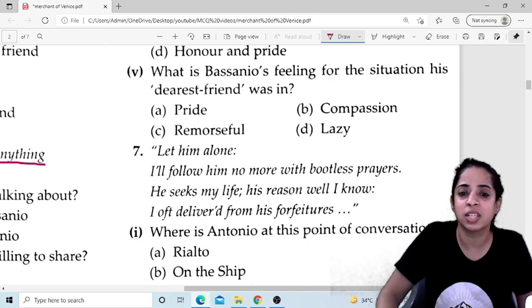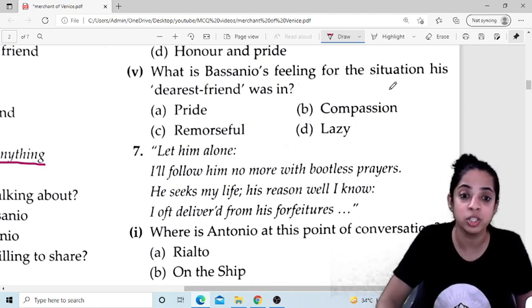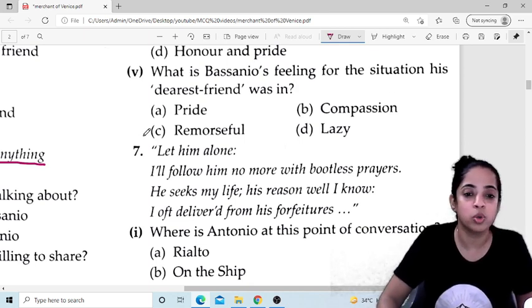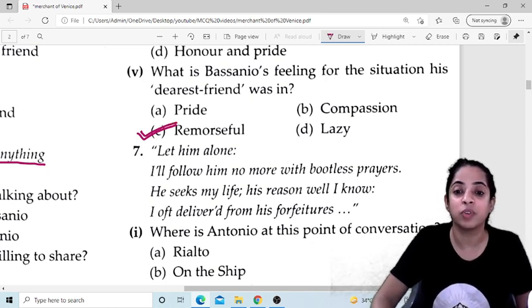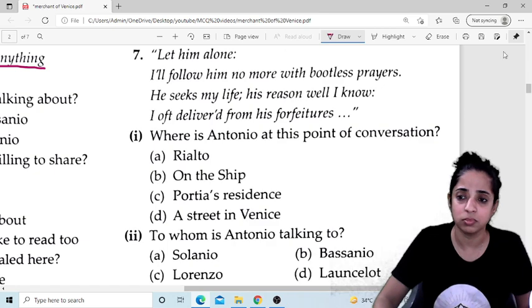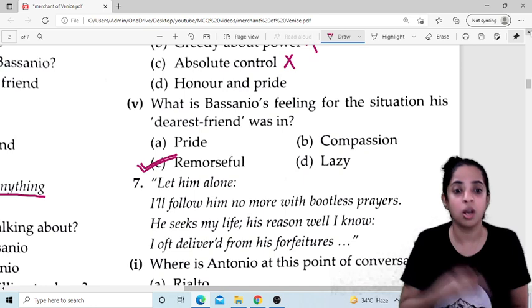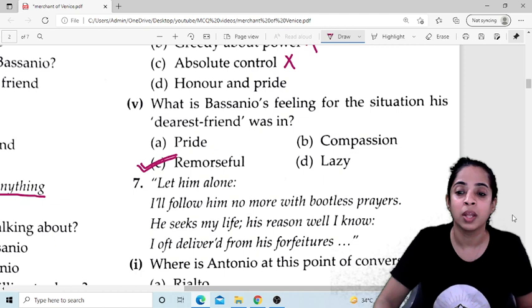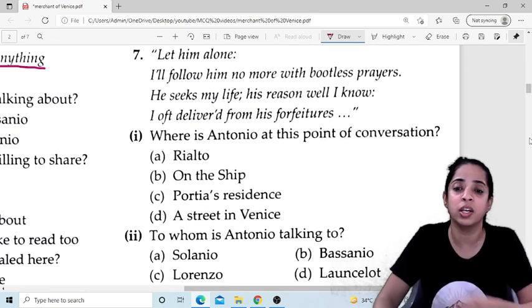Now, what is Bassanio's feeling for the situation his dearest friend was in? His dearest friend was in a very bad situation. So what was his feeling? He was remorseful. He was feeling very bad and he was very angry at Shylock, but he was remorseful, feeling that because of him his best friend is in this condition.